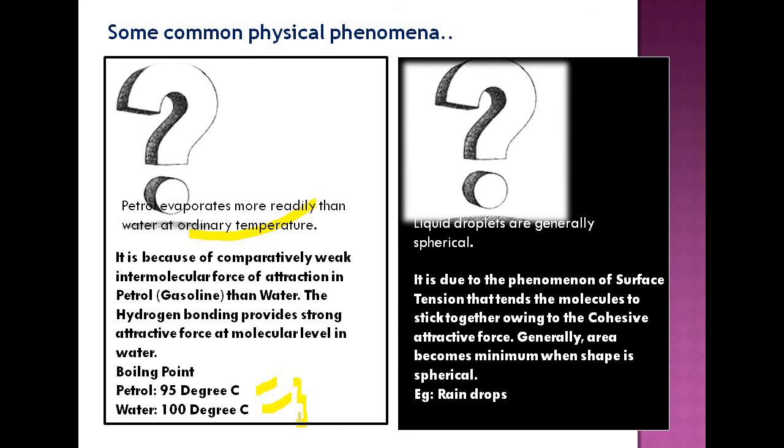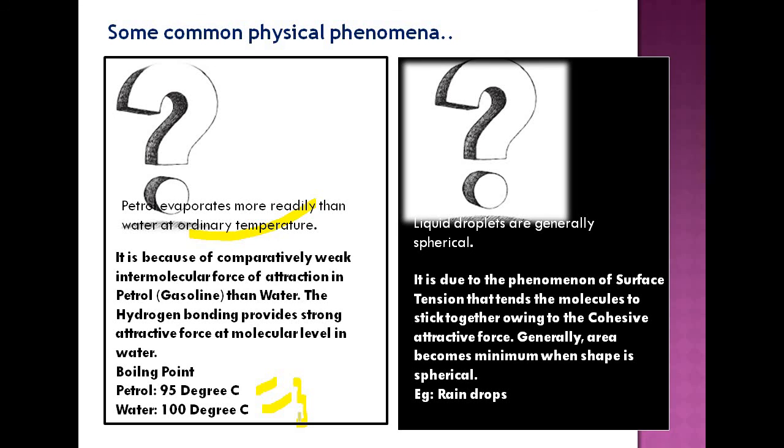And the second similar question is, why are liquid droplets generally spherical? I think you know the reason, because you have studied this in +2. This is due to the property of surface tension. So what is surface tension? It always tends to make the molecules stick together, just like a stretched film, because the cohesive attractive force between the molecules is the major reason for surface tension.